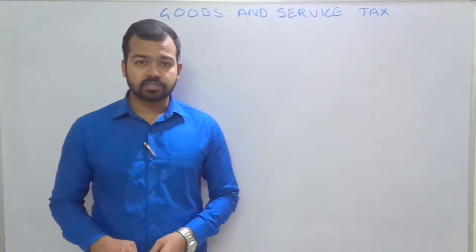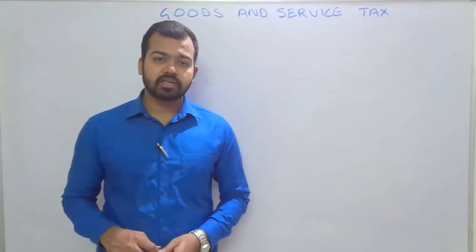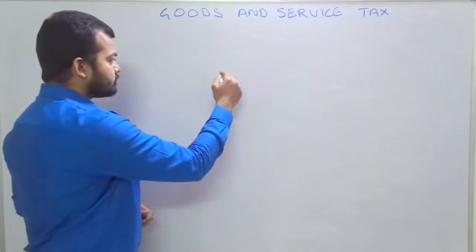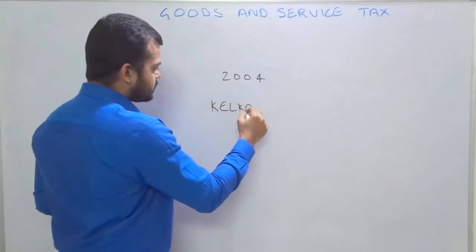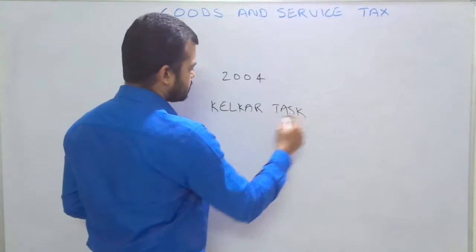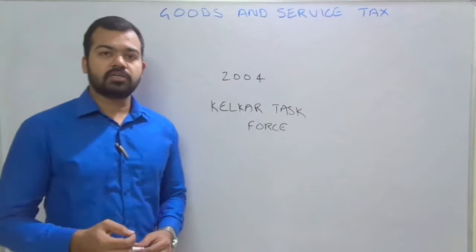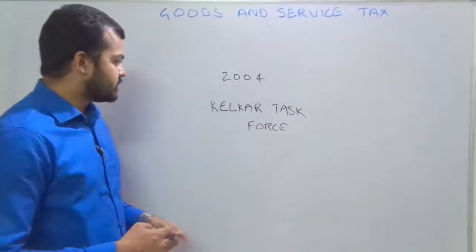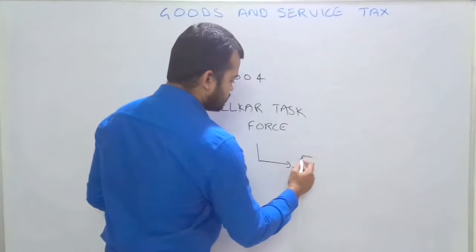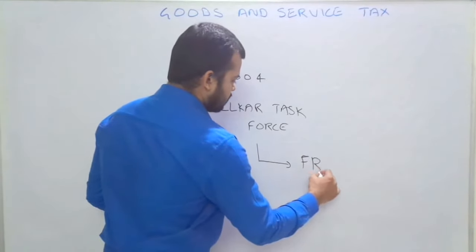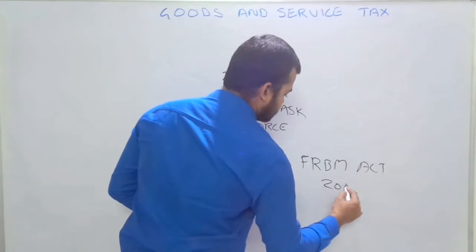So first of all, we need to understand how GST was initiated. In the year 2004, a Kelkar task force was set up in order to get recommendations on the implementation of the FRBM Act 2003.